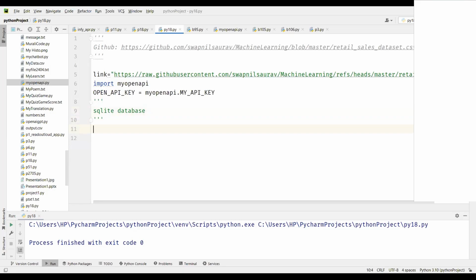Let's look at the libraries that we're going to import. First I'm going to import sqlite3. We will import pandas. Now, import pandas for reading the data.